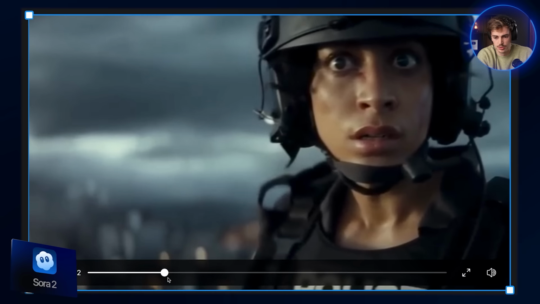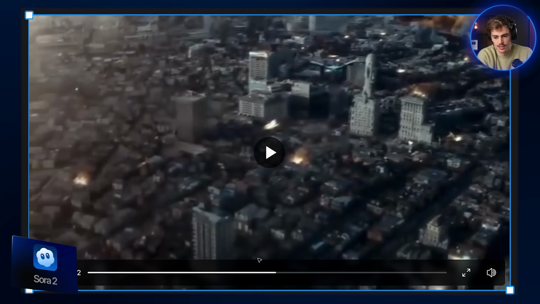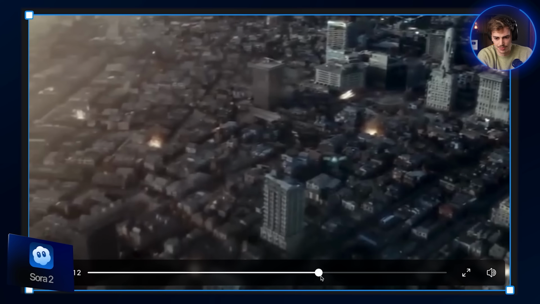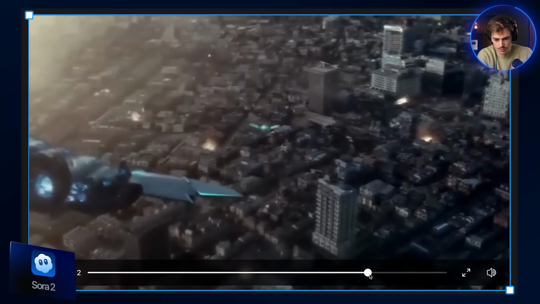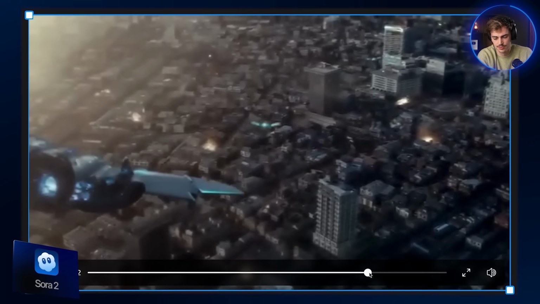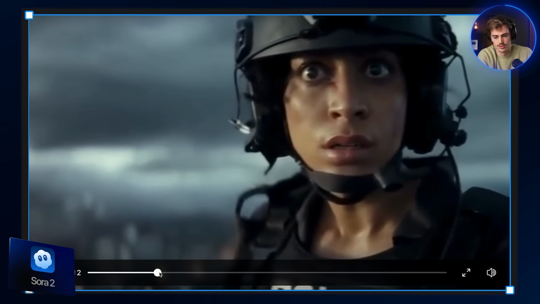Kind of decent. At the same time, we hear her talking, but we don't see any lip movement. I love the handheld motion. We see a destroyed city, but we cannot really make out what's going on. Like, we just see a few ships. I mean, it's not the kind of over-the-shoulder shot I had in mind. Decent. Moonvalley.